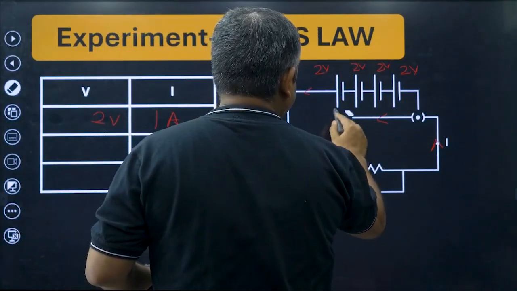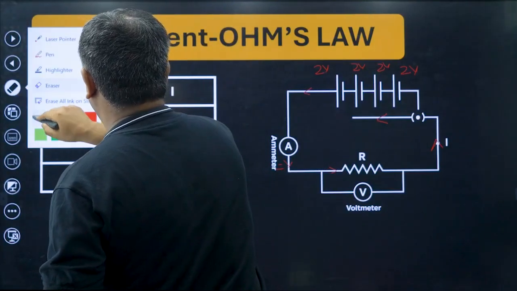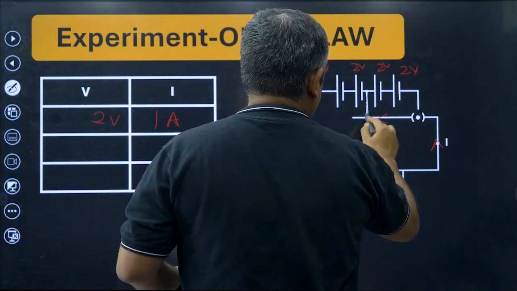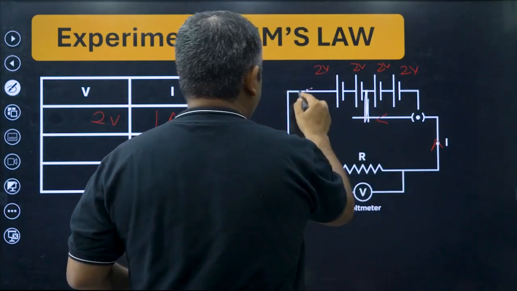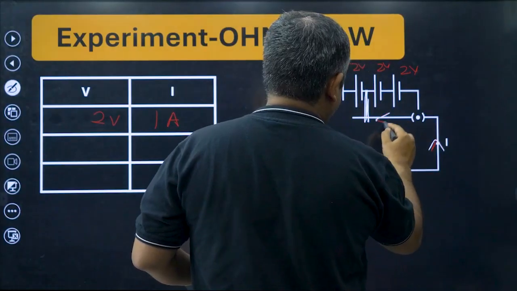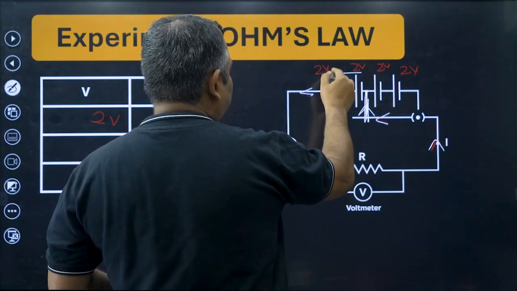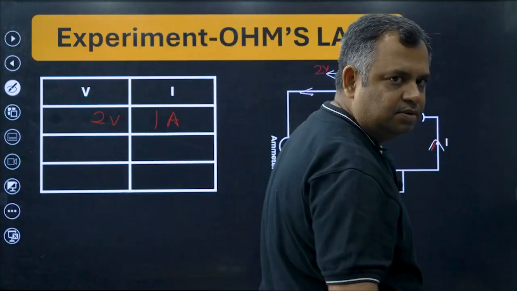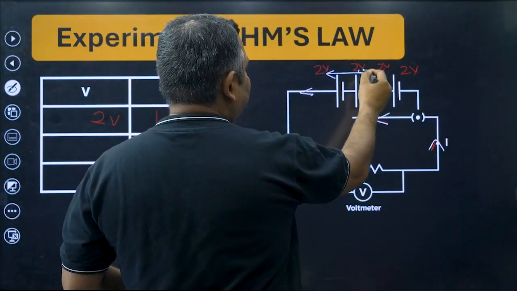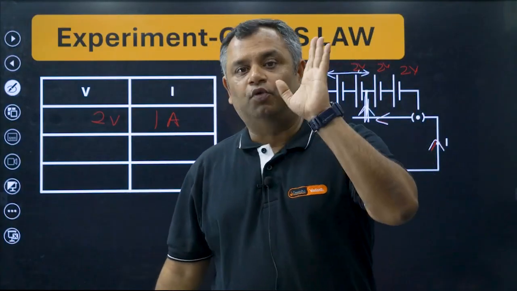Second reading, what did we do? We erased this, and then we connected it here. Once you connect here, what would happen? The current will go this way, this way, this way, and then again pass through both of these batteries. Both of these batteries together apply a potential difference of 4 volt.